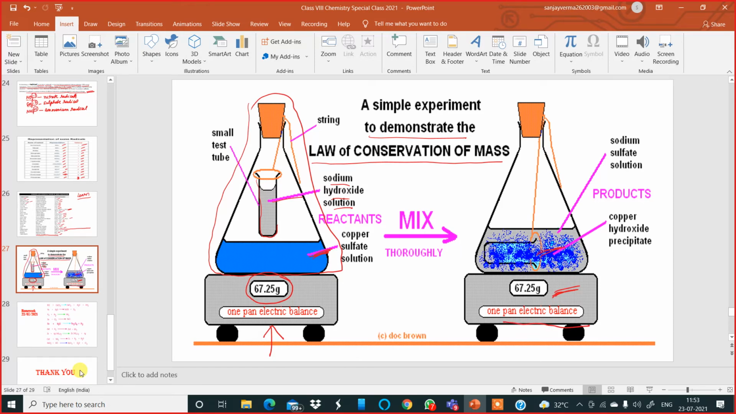So this is proving that in a chemical reaction, the total mass of the reactants is equal to the total mass of the products. That is the law of conservation of mass. So this statement you have already learned in class, in this chapter.